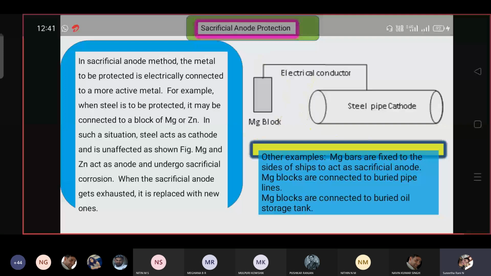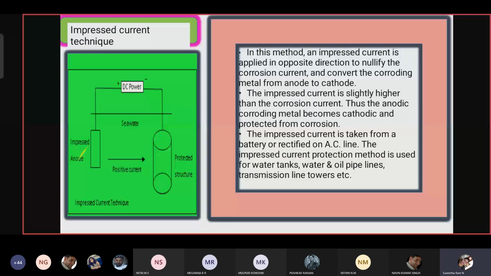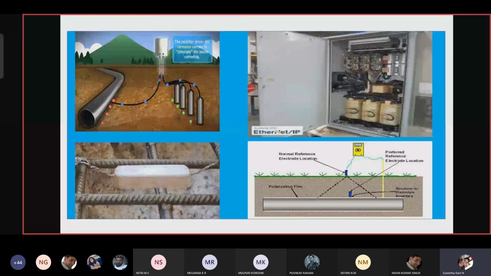The auxiliary anode might be magnesium. Here this is a steel pipe which is connected to a magnesium block. Magnesium is an auxiliary anode. It protects the steel pipe by being connected to it. That means the magnesium block is sacrificing its anodic property.